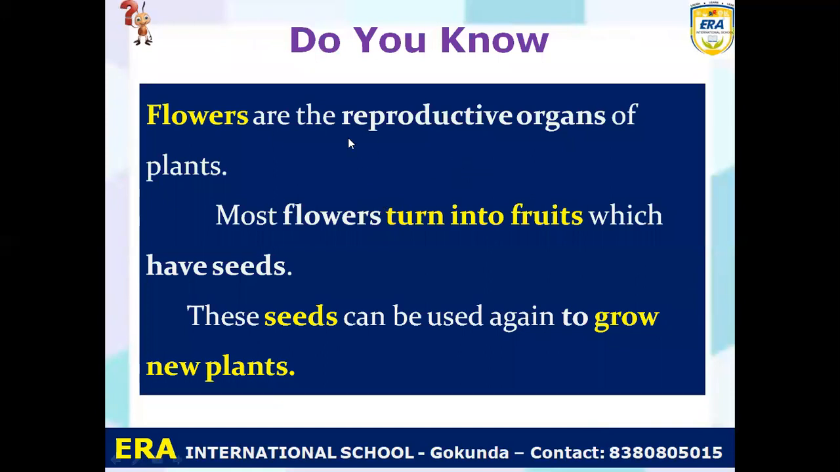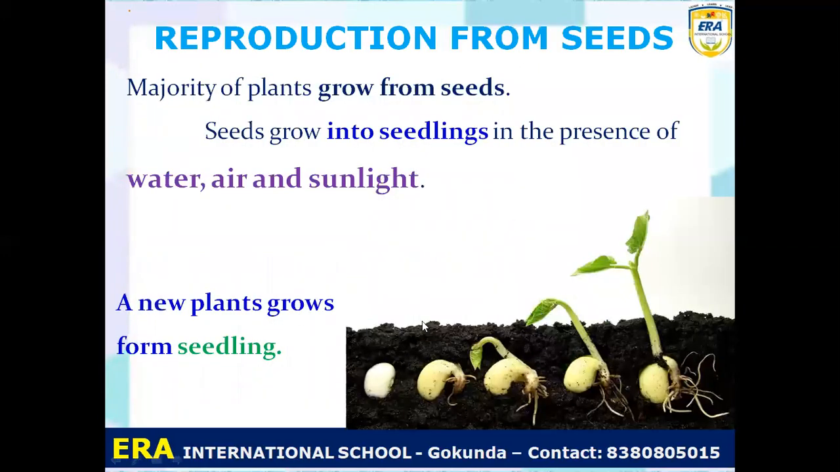So do you know flowers are the reproductive organs of the plant? Everybody understand? Dash are the reproductive organs of the plant. Answer is flowers. So most flowers turn into fruits which have seeds, and these seeds can be used again to grow a new plant. So what can be used to grow a new plant? Seeds. So today you learn reproduction from the seeds.